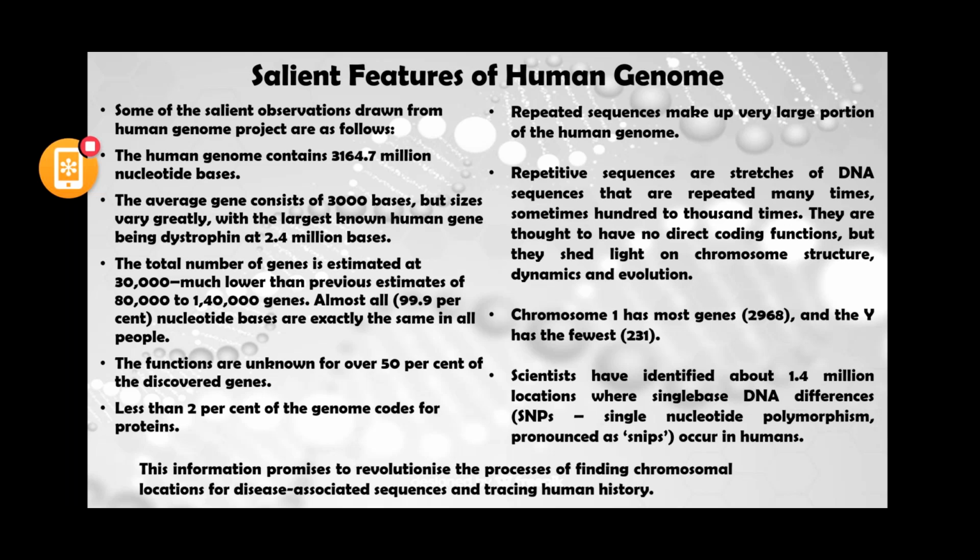They found 1.4 million positions in the DNA where there are single nucleotide differences, and this information is used in DNA fingerprinting. This information promises to revolutionize the process of finding chromosomal locations for disease associated sequences and tracing human history.